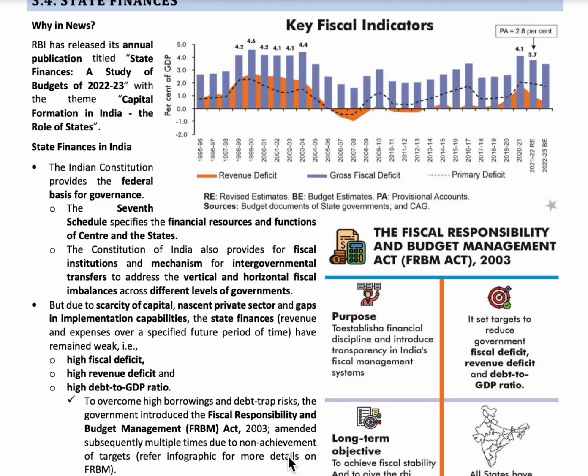Okay, so GDP here, GDP means gross domestic product. It is the sum of all final goods and services in India. And debt to GDP ratio is the ratio of the country's debt to its GDP.